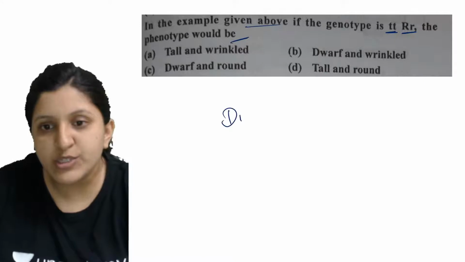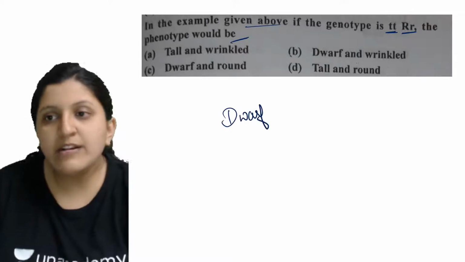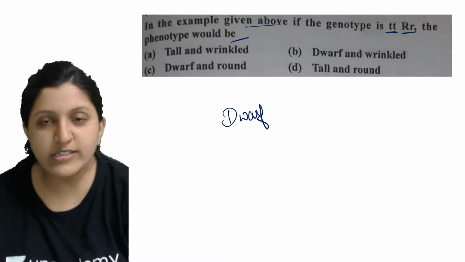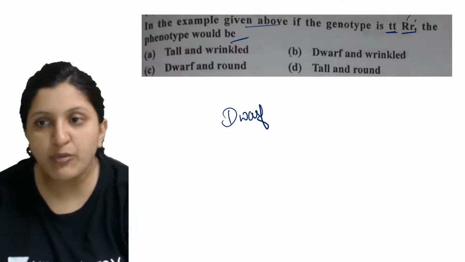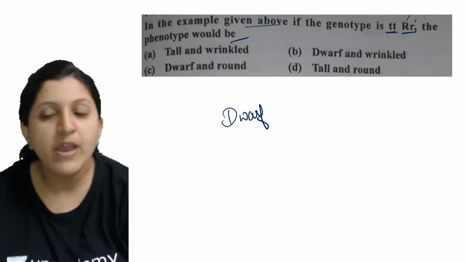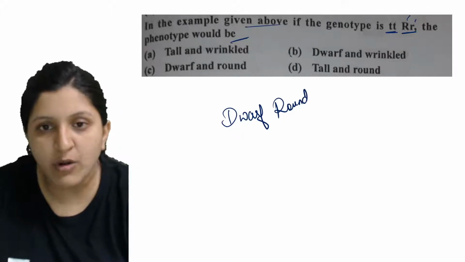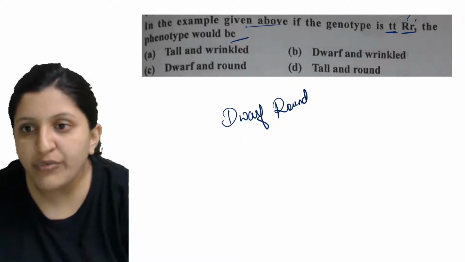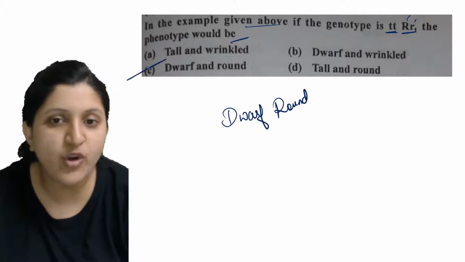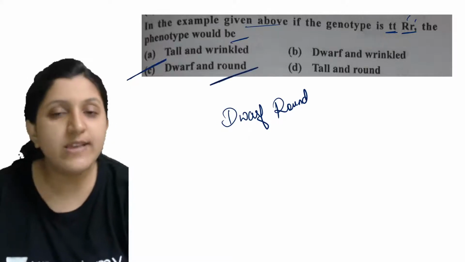TT means it is dwarf, okay, and round is for what? RR, so this is for round. Since you can find one dominant and one recessive, the dominant will be expressing, so this is going to be dwarf and round. So where do you find a dwarf and round here? So it is dwarf and round. So this is the right answer.